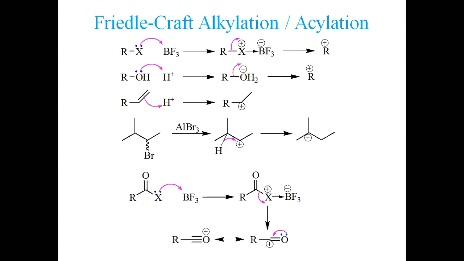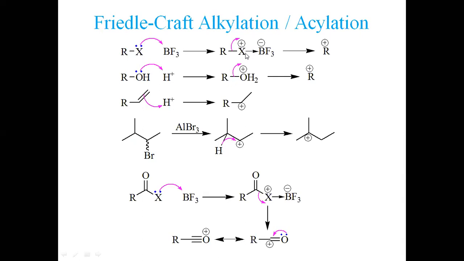So alkylation on an aromatic system means we are generating an alkyl cation. So how can we generate an alkyl cation? There are three different methods. If we are using an alkyl halide with BF3, BF3, you have seen, is an electron deficient entity. So this halogen has a tendency to donate an electron pair to this boron because boron is electron deficient. So when boron is bonded, this is a coordinate covalent bond.